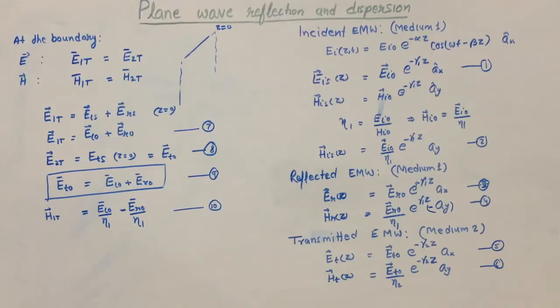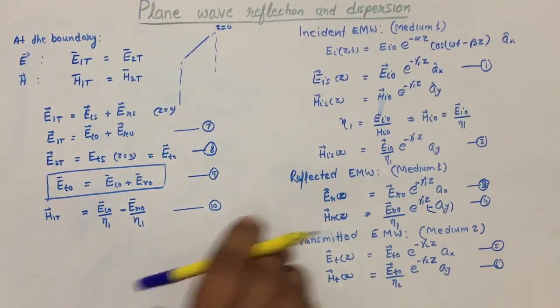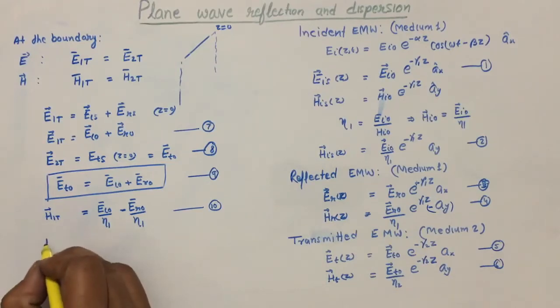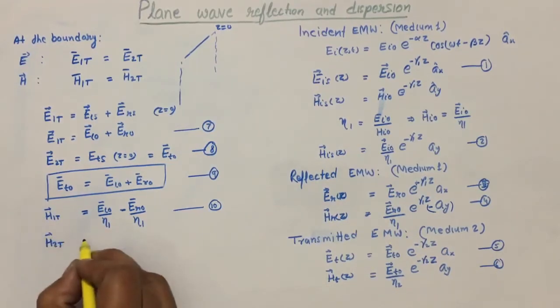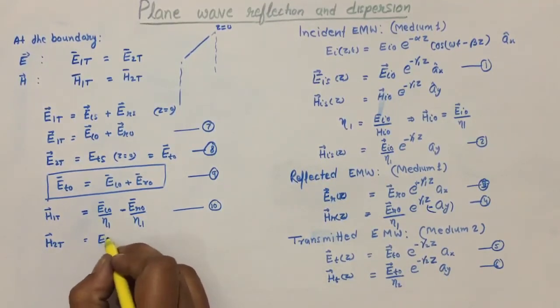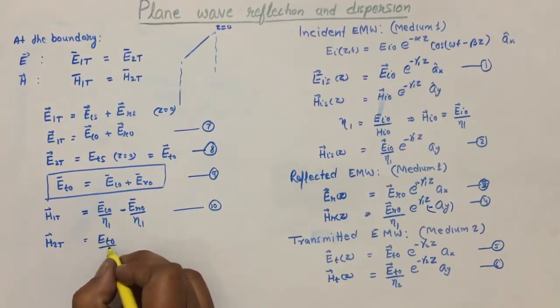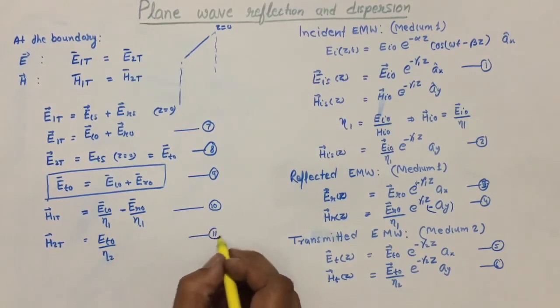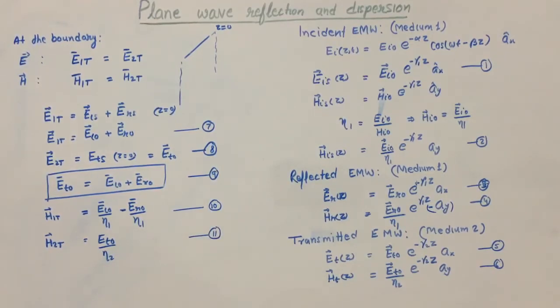Similarly, for the transmitted case, it can be H2t, that will be equal to, at z equal to 0, in the direction of Ay. So when z is 0, it can be written as Et transmitted naught divided by medium 2, in the direction of Ay. It is named as equation number 11.